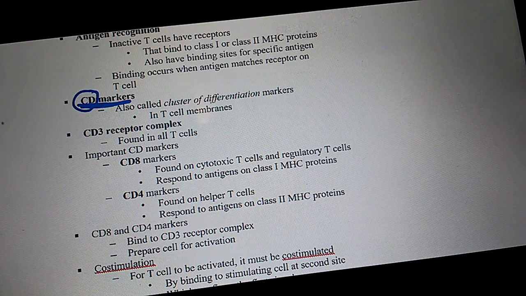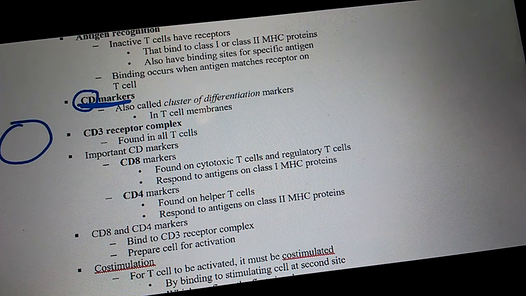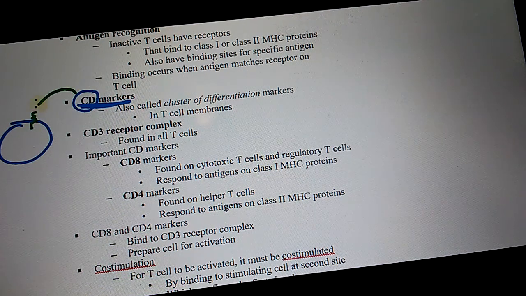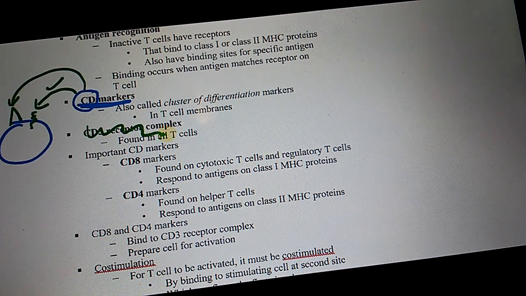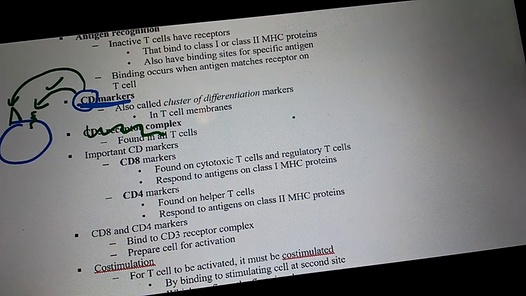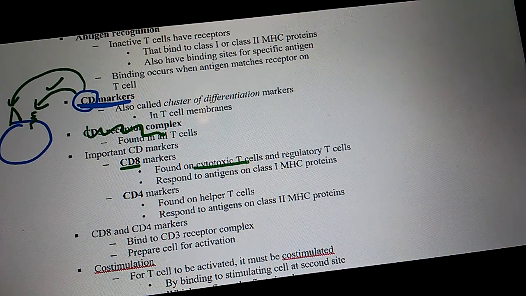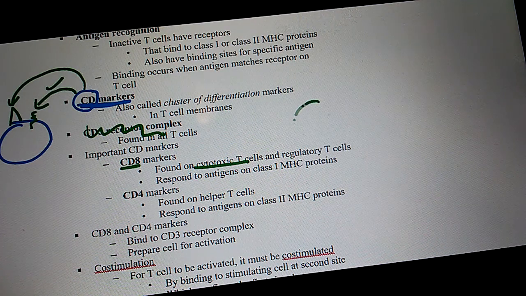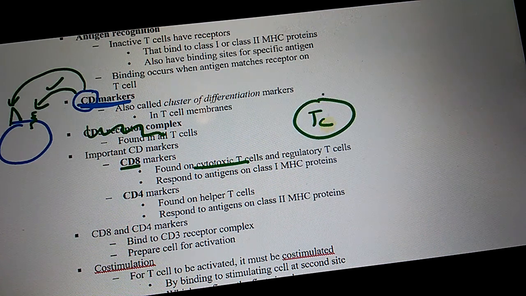So what are the antigens? If, let's say, this is one of our cells, and this is an antigen on the surface of the cell, is that a CD marker? Yes. Let's say you had another one like that. Is that a CD marker? Yes. So I don't care about CD3, but I want you to remember CD8. CD8 markers are found on cytotoxic T cells. Okay, so CD8 is found on what? Cytotoxic T cells. So cytotoxic T cells have an 8 as an antigen.